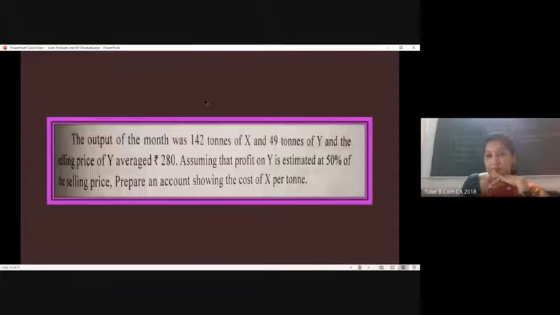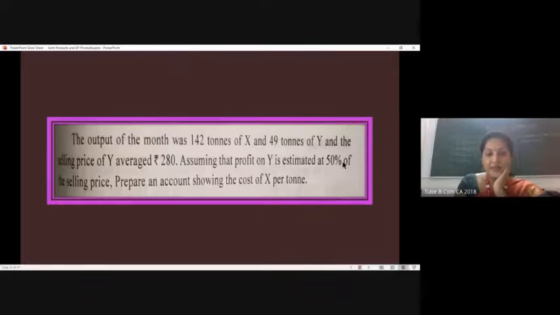This is already given in the question. The profit of Y is estimated to be 50% of the selling price. Definitely, if you reduce that profit from the sales, we will get cost of production. So what we did is, we reduced 50% of sale price to get cost of production of Y, which is 6,860, right? So we arrived at cost of production of Y.